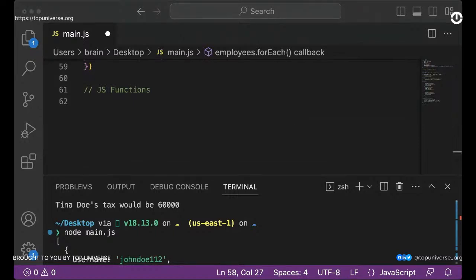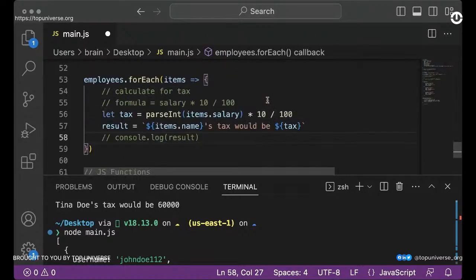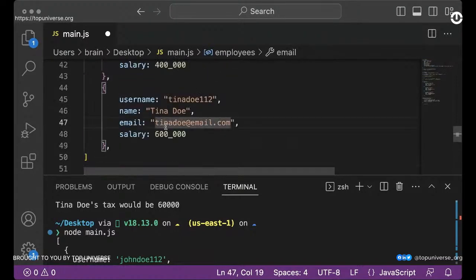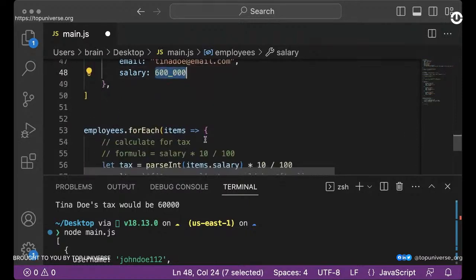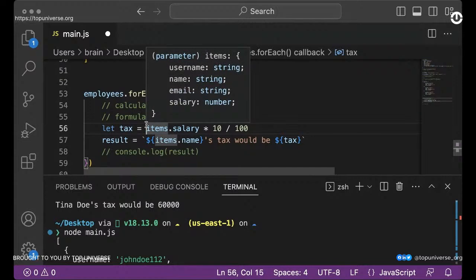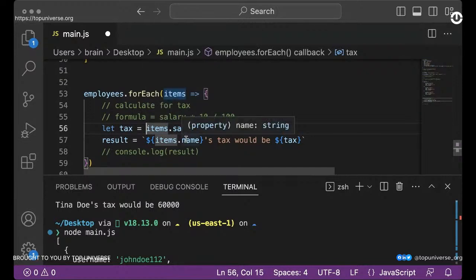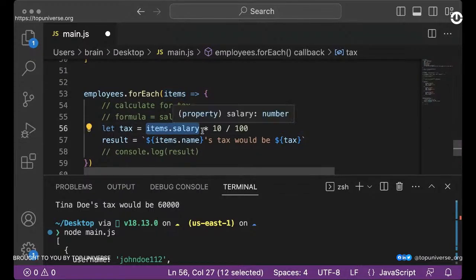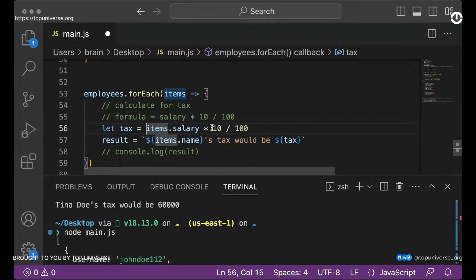Is the item a string? Why did you use parseInt in place? Oh yeah. I was just saying, just in case you have a string value here. So it's not a string. In this case, it's a number, right? Which means even if I don't use this, it would work perfectly. But I'm just showing you that because most times you are not sure how the data would come in, and you writing this function, you know very well that if this is not an int, then it will definitely throw some error, right? So you probably want to parse it as an int.